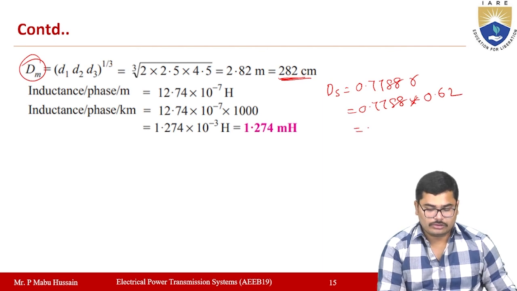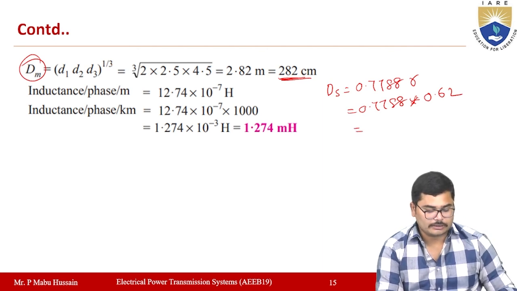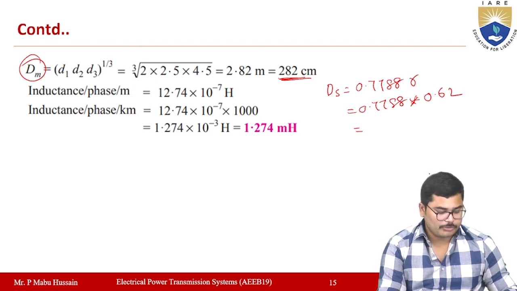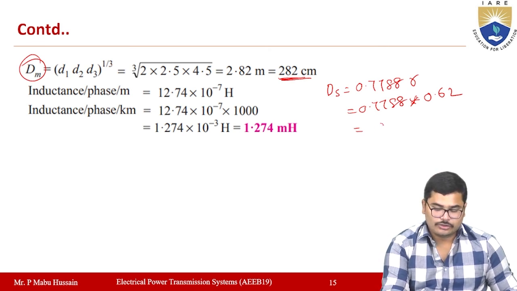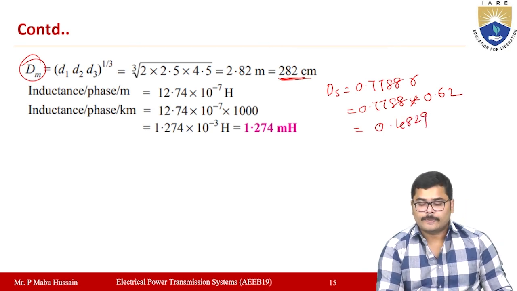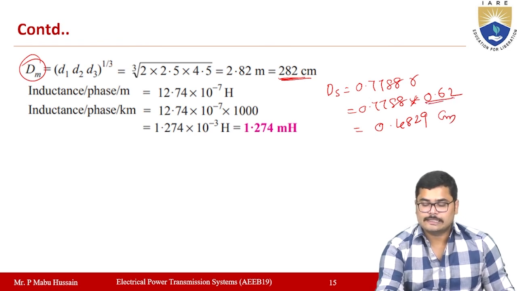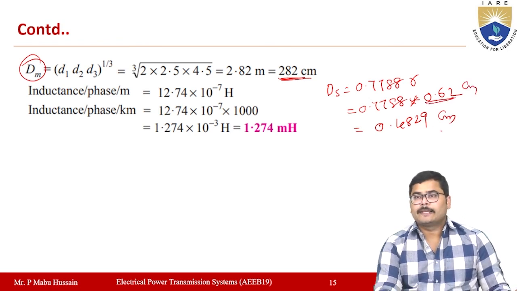If you calculate with the calculator, multiplying 0.7788 with 0.62, you get 0.4829. This value is in centimeters, and Dm is also in centimeters.